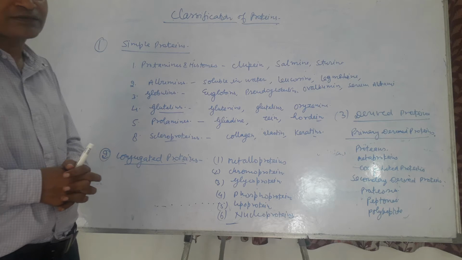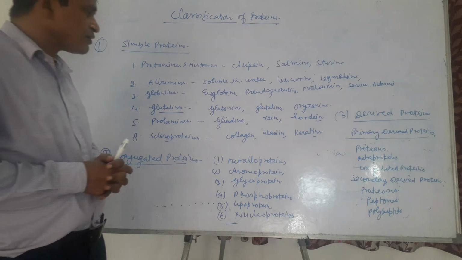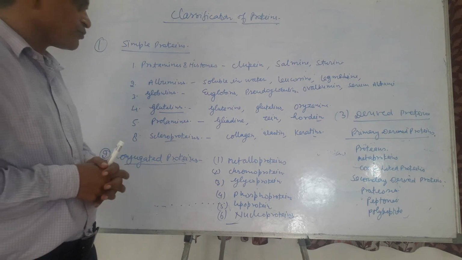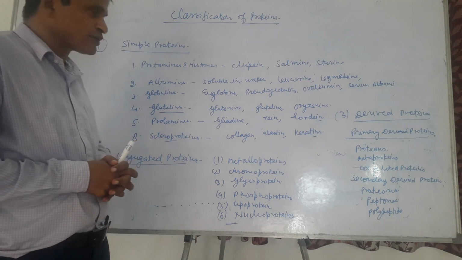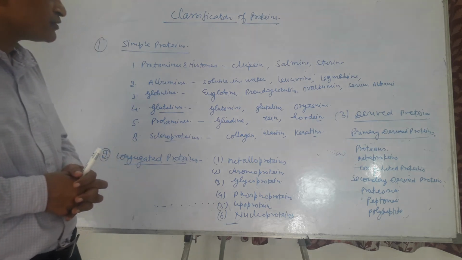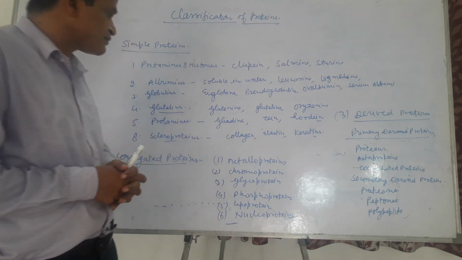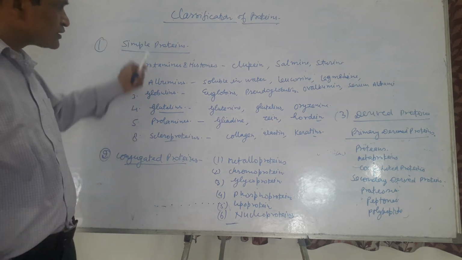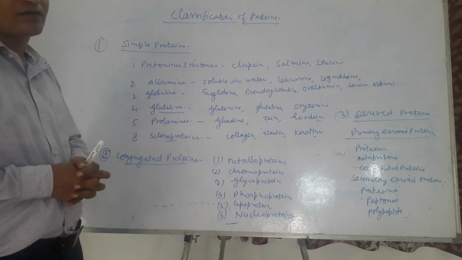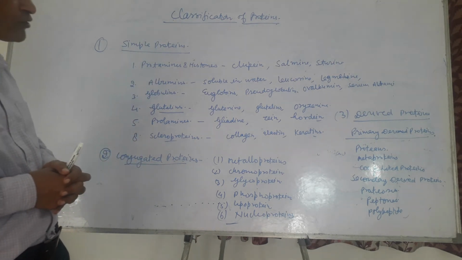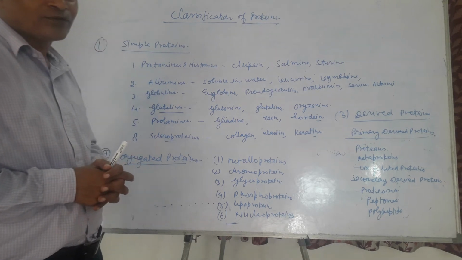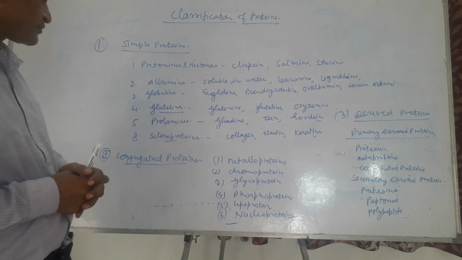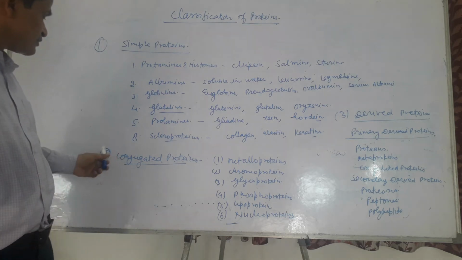Scleroproteins are fibrous proteins and they are strong proteins. They are not soluble even in dilute acids. Only strong acid can digest scleroproteins. The fibrous proteins, including collagen, elastin, and keratins, are categorized under scleroproteins. So these proteins are simple in structure and contain only amino acids. Upon hydrolysis, they form only amino acids. No other side group or prosthetic group is found in these proteins.